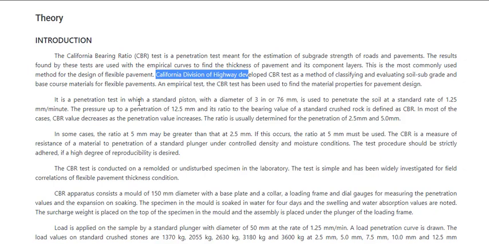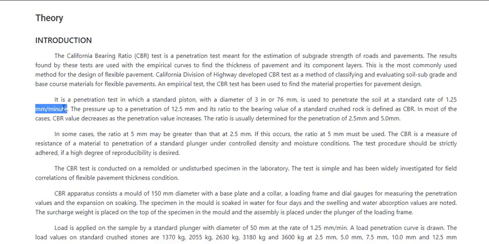It is a penetration test in which a standard piston with a diameter of 3 inches, or 76 mm, is used. You will use one standard piston. The piston is the size of 76 mm or 3 inches. This is used to penetrate the soil at a standard rate of 1.25 mm per minute. I'll show you the pictures in the next slides.